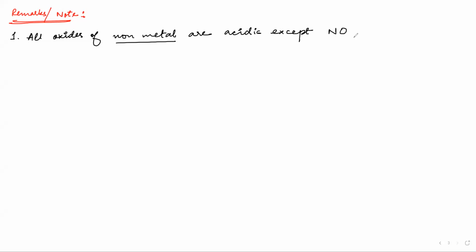except NO, the lower oxides, NO, then you have N2O, or even carbon monoxide, these are neutral. These are neither acidic nor basic. These are neutral oxides. This is one point. This is very easy. This is fine.